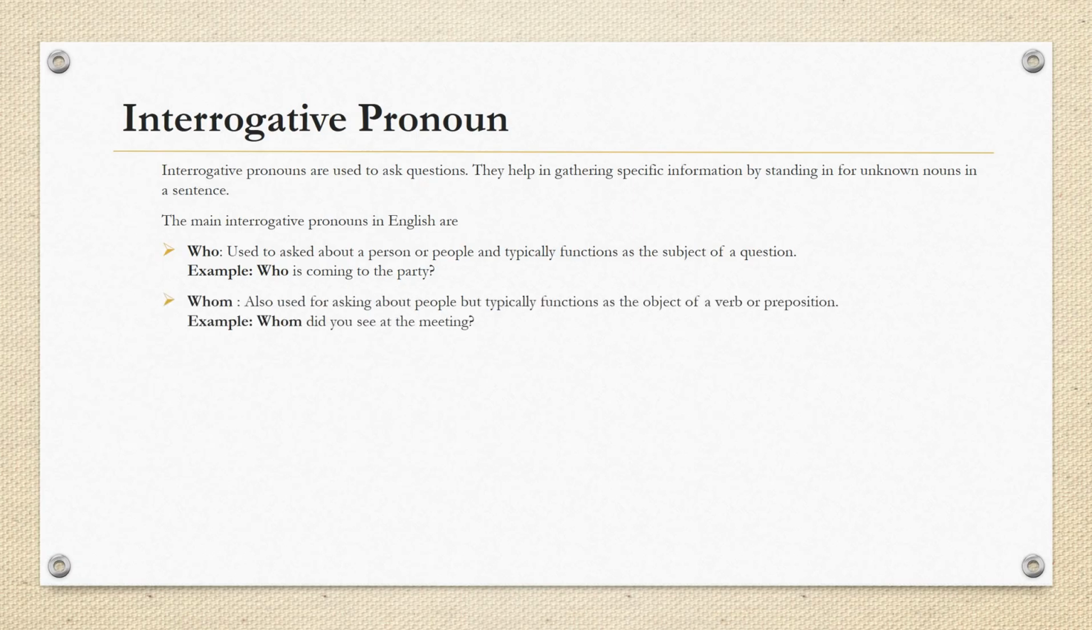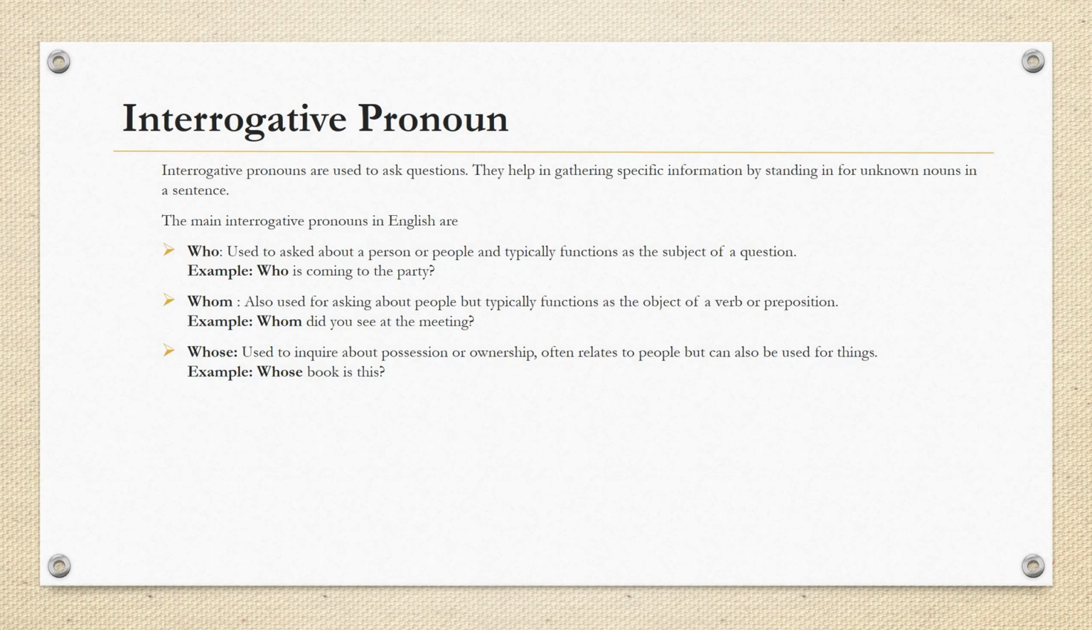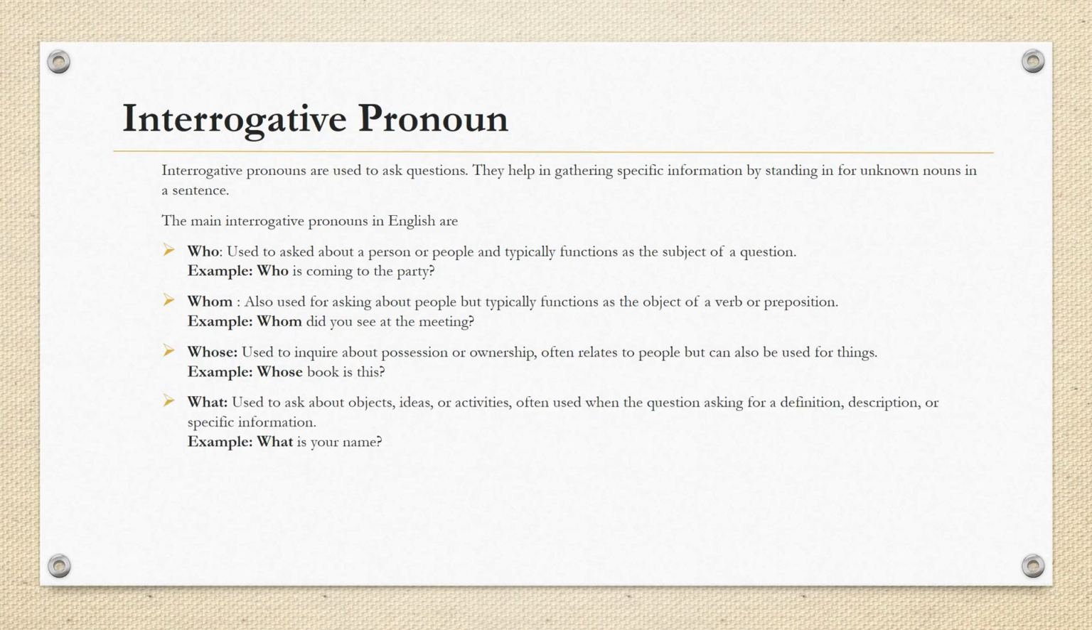Whom? Whom is also used for asking about people but typically functions as the object of a verb or preposition. Example, whom did you see at the meeting? Whose? Whose is used to inquire about possessions or ownership, often relates to people but can also be used for things. Example, whose book is this? What? What is used to ask about objects, ideas, or activities, often used when the question is asking for a definition, description, or specific information. Example, what is your name?